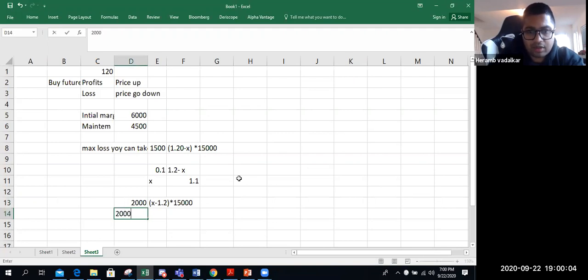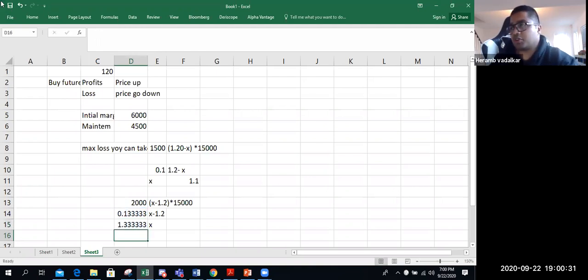So 2,000 divided by 15,000, so 2 grand divided by 15 grand equals X minus 1.2. So X equals this plus 1.2. It should rise to 1.33 so that you can make $2,000 profit.